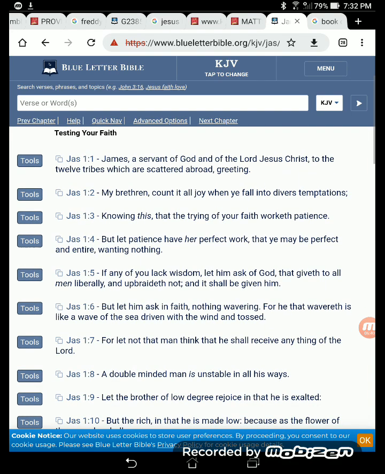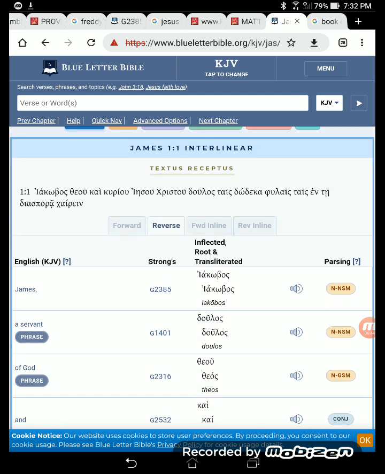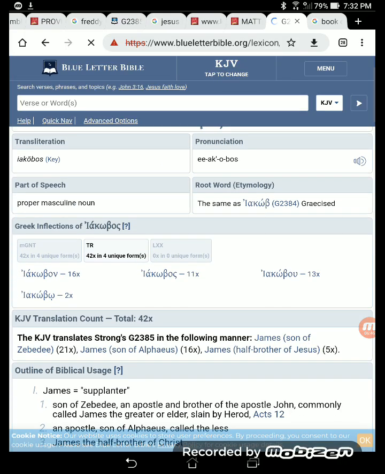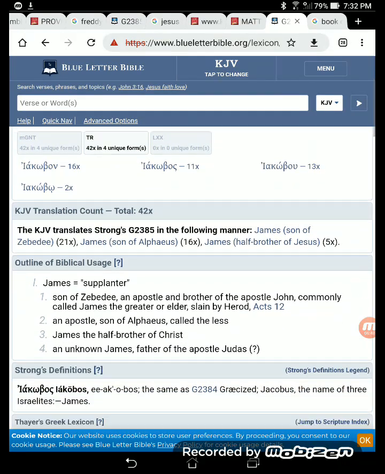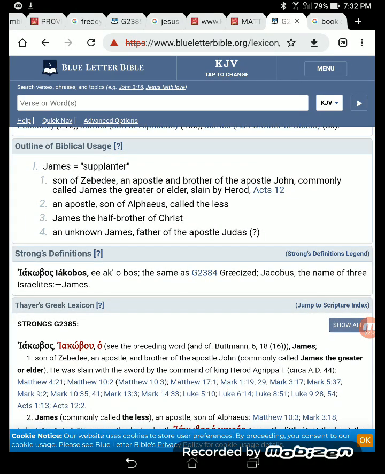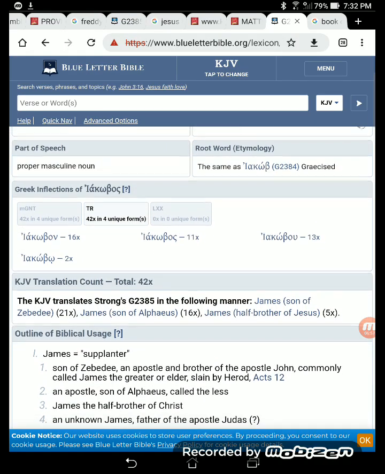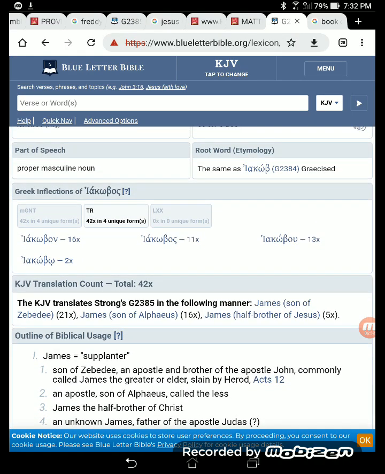So James 1:1, right? When you go to the name James, I'm just clicking on it. I'm going to prove everything that I'm saying. Right here, it says, Salakia, James, Supplanter. And that's the name of Jacob. So I'm going to show you, though. When you go to the root of the etymology, you go to